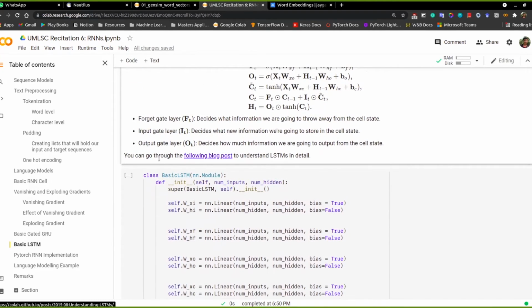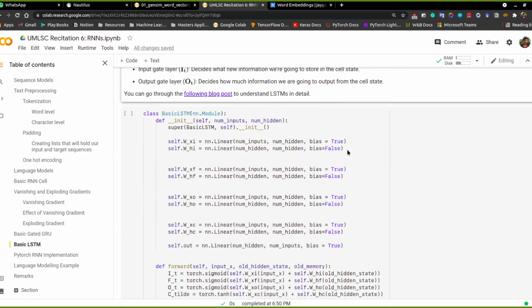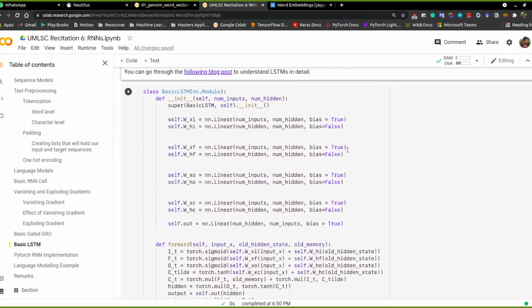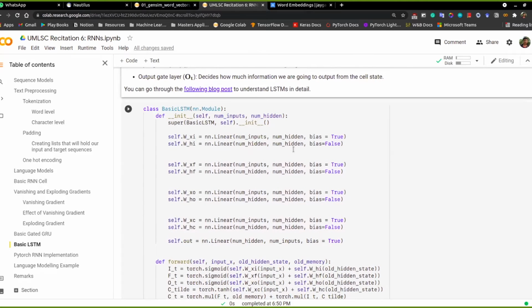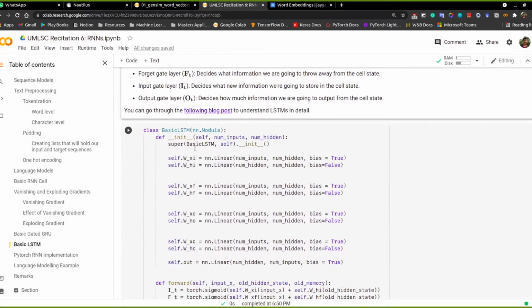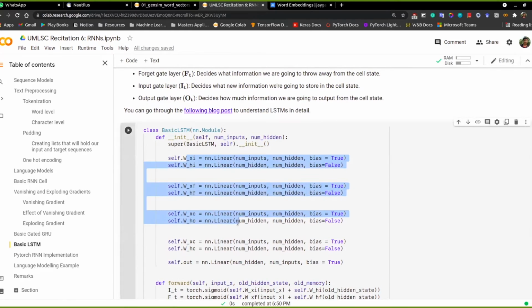This is a blog link that explains LSTMs in more detail. It's definitely a good read, so probably check it out. In this case, we have the same setup as the previous GRU implementation, but here we have an input gate, forget gate, output gate, and again a cell state.